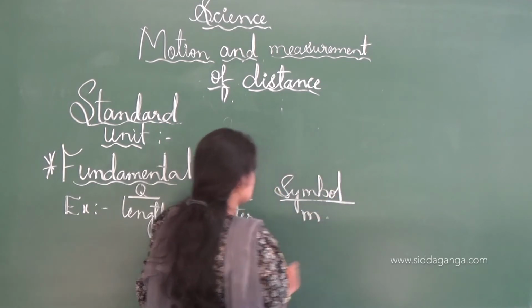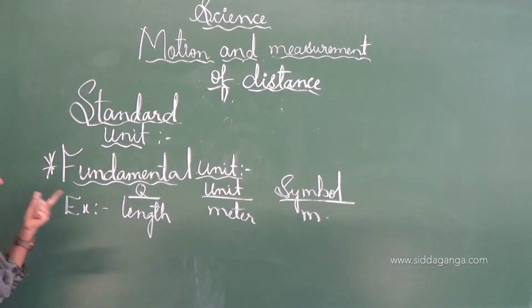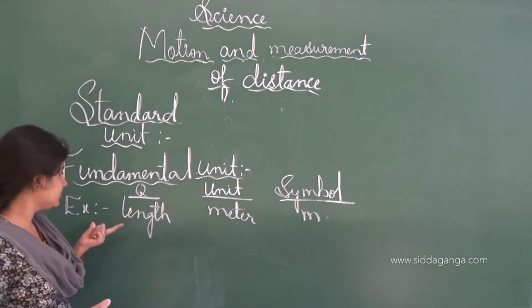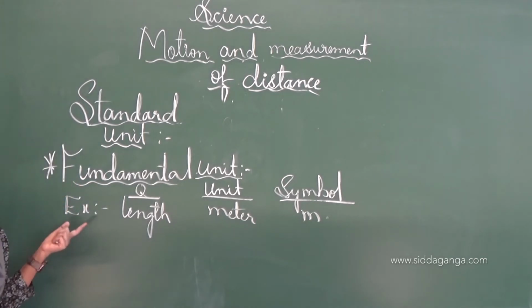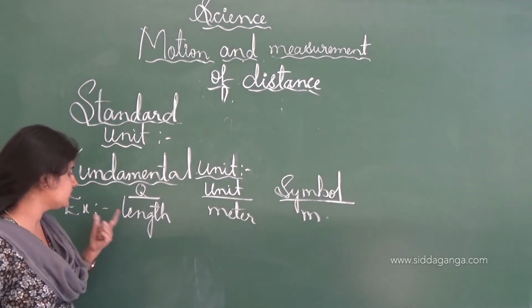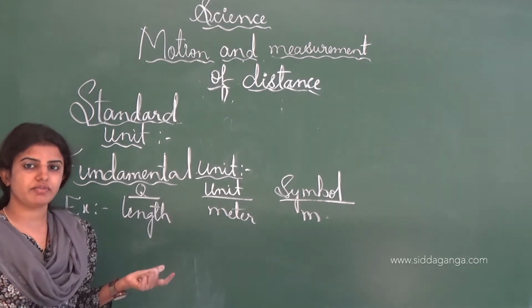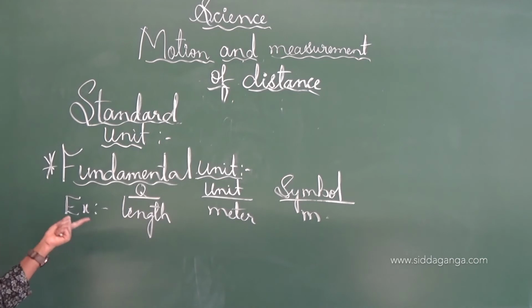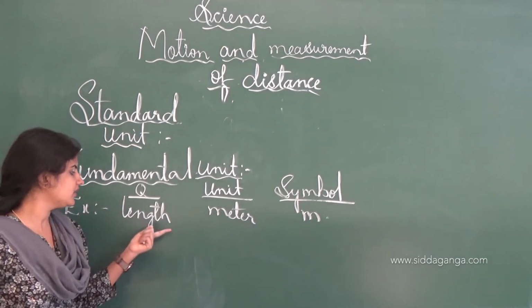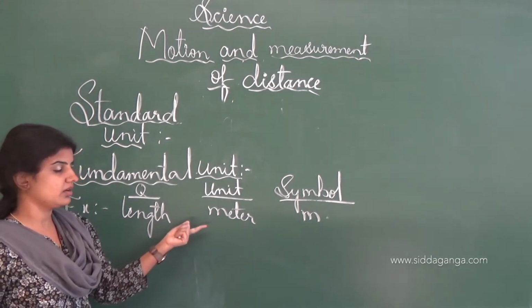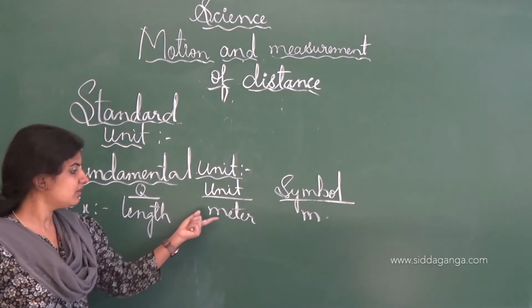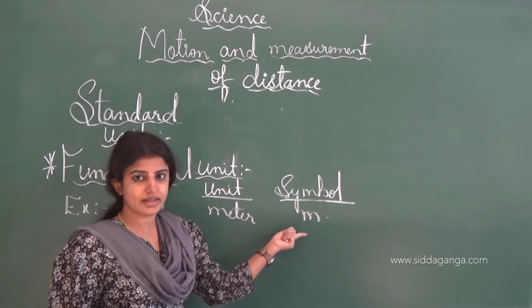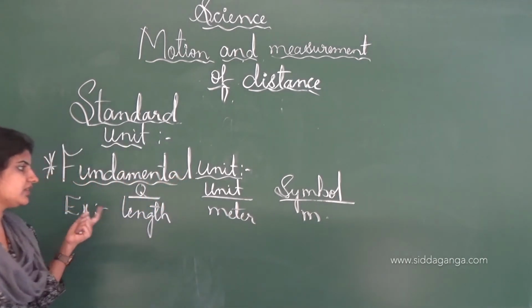m. See, like that, this is the fundamental unit, which is divided into seven physical quantities. Among these seven fundamental physical quantities, I will write here one: length. It is one of the quantities, and the length can be measured. The unit of length is the meter, and the symbol of the meter is small letter m, and this is the fundamental unit.